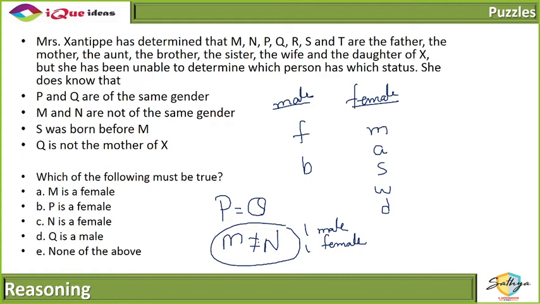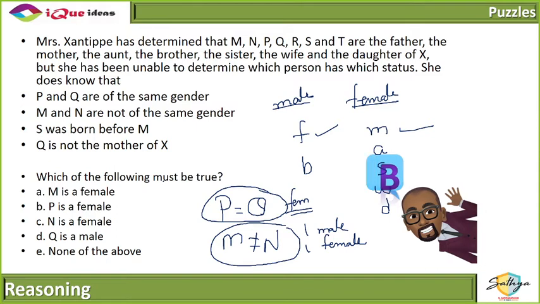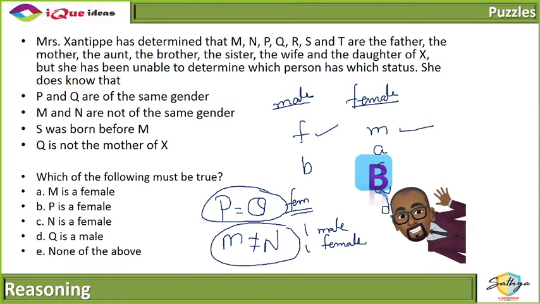Right? M और N का gender अगर same नहीं है तो उनमें से कोई एक male है and एक female है. That means one male relation is already taken up. That means for P and Q to be of the same gender, they have to both be females because there is only one male relative. तो दोनों का gender same अगर है तो उसका मतलब है दोनों have to be females. So my option that P is a female has to be true.